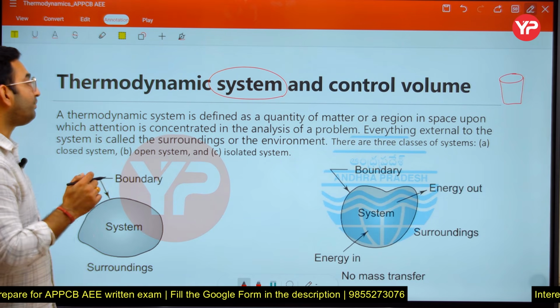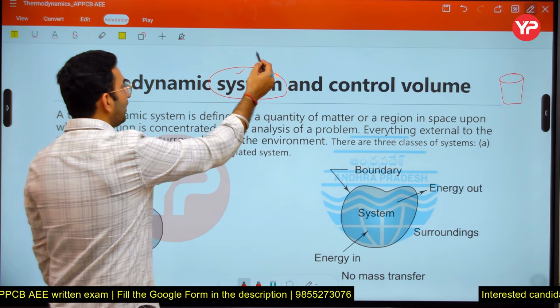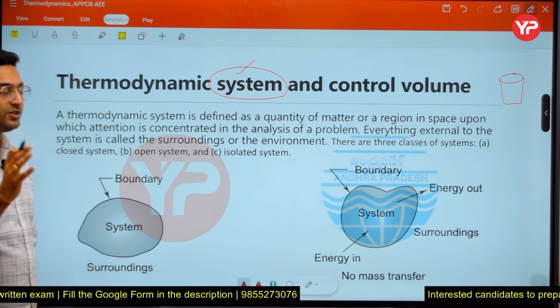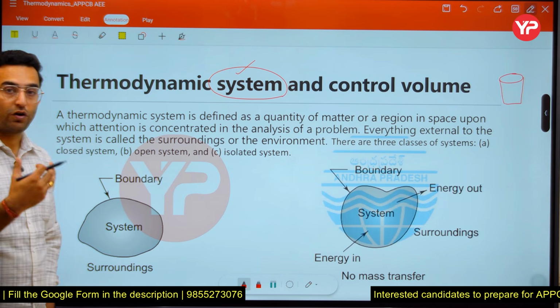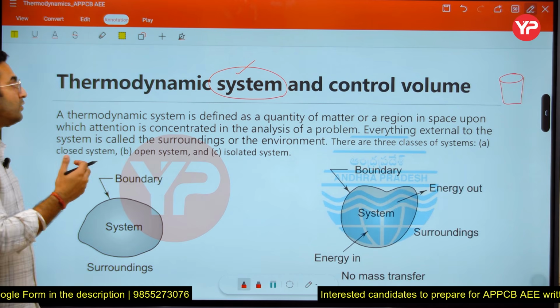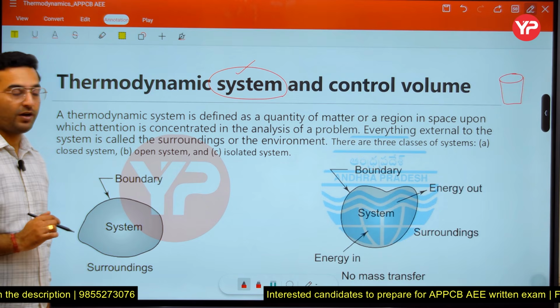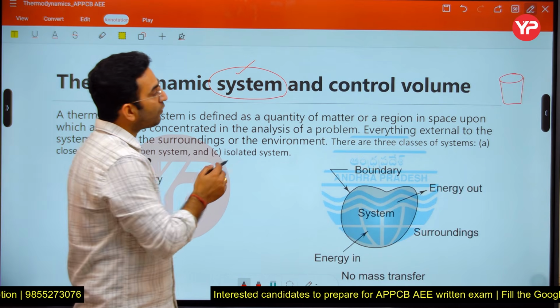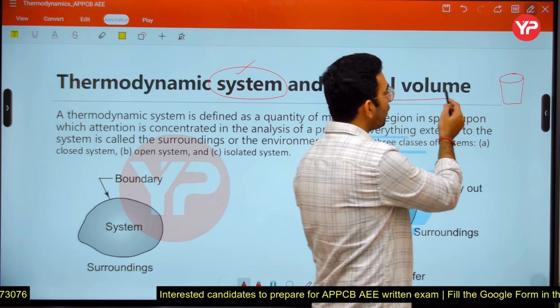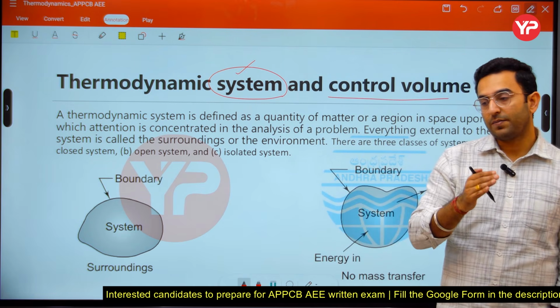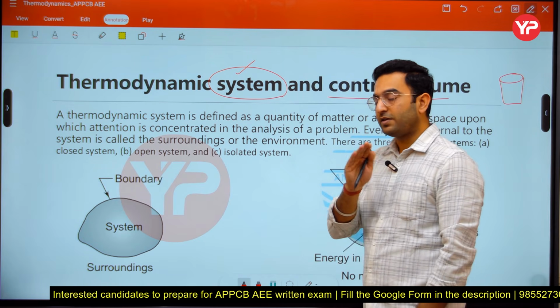So remember that I can say any substance, any region in this space on which our study is focused, our attention is focused here, it is known as the thermodynamic system. Now what is the meaning of control volume? What is the meaning of control volume? See, the system and the control volume are one and the same thing here.